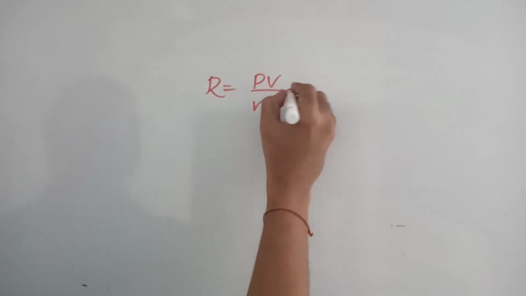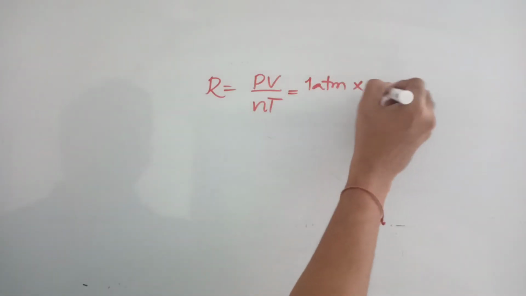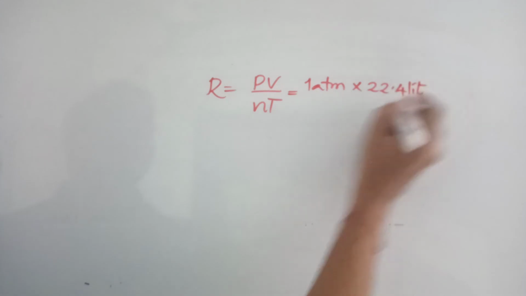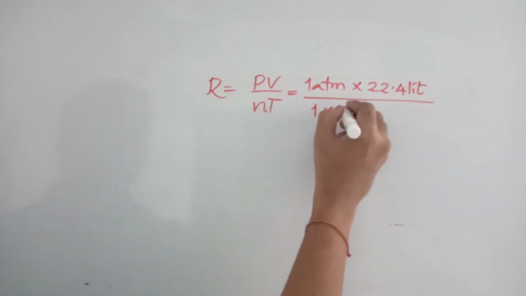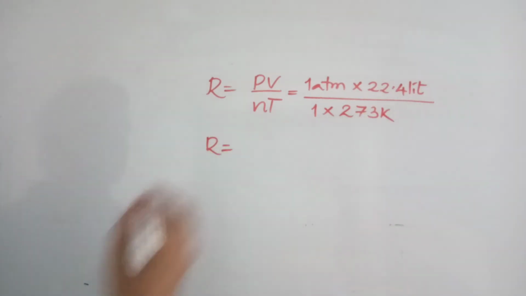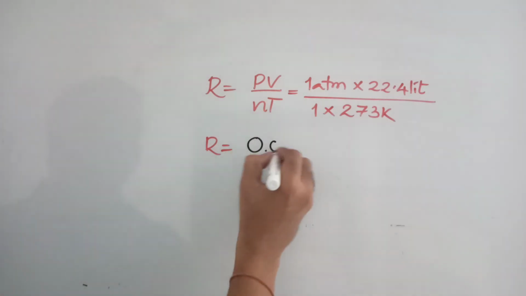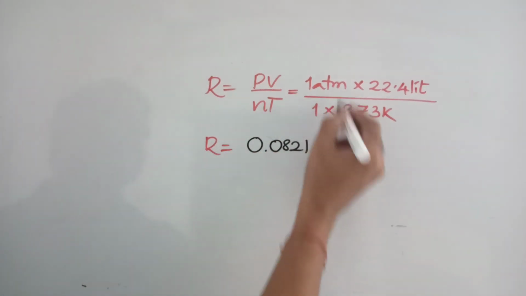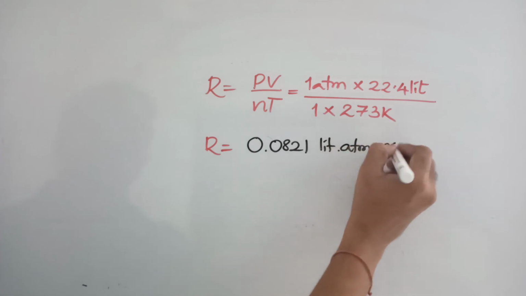PV by nT. If you are taking pressure as 1 atm, volume 22.4 liters, number of moles as 1 mole, and temperature 273 Kelvin, the R value comes as 0.0821, with units liter atm per mole per Kelvin.